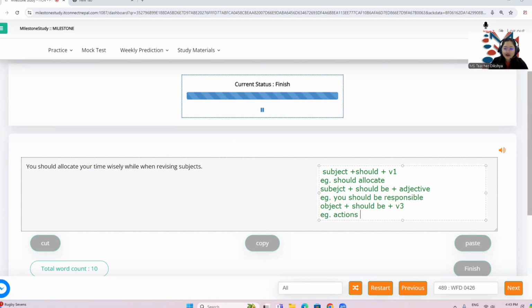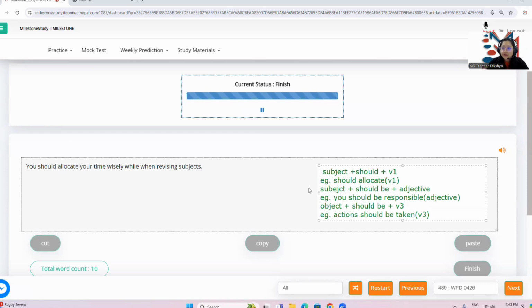So actions would be done to somebody else. For example, actions should be taken. So taken here is verb 3, all right? Responsible here is an adjective, and allocate here is a V1. All right. So do not confuse these three things.